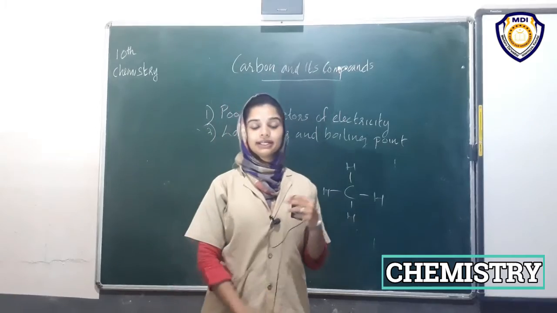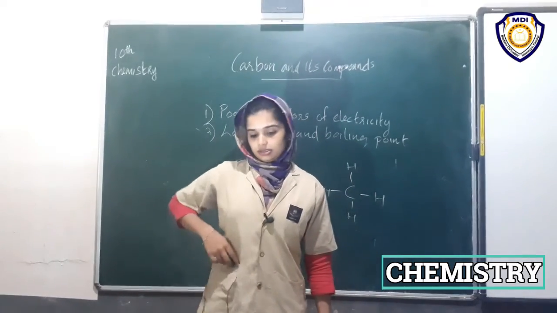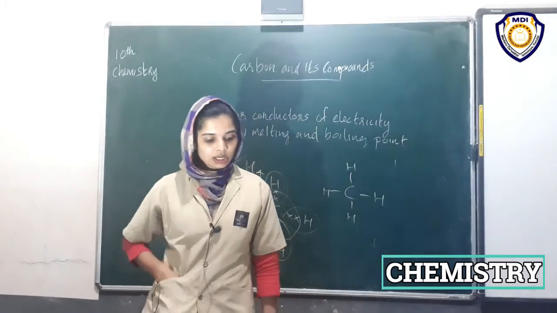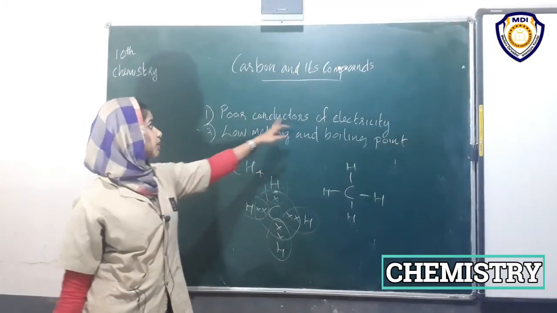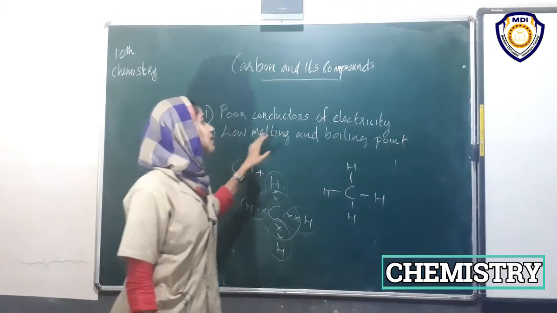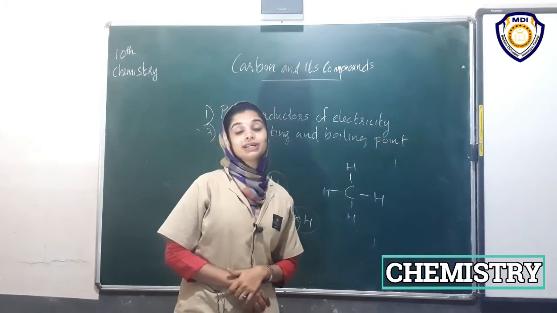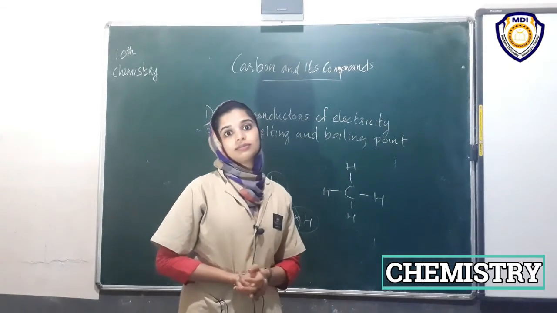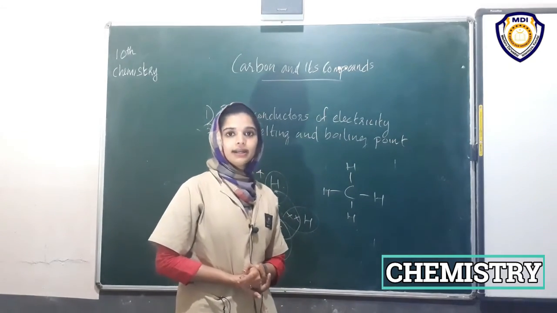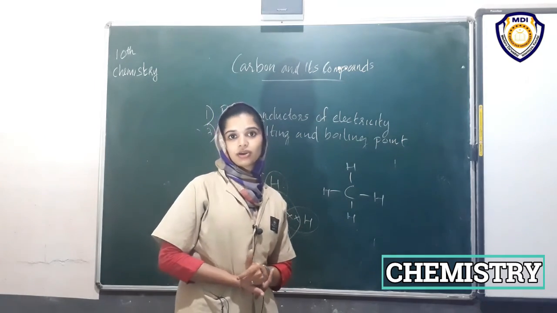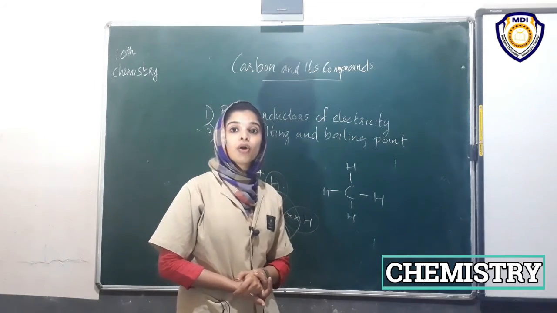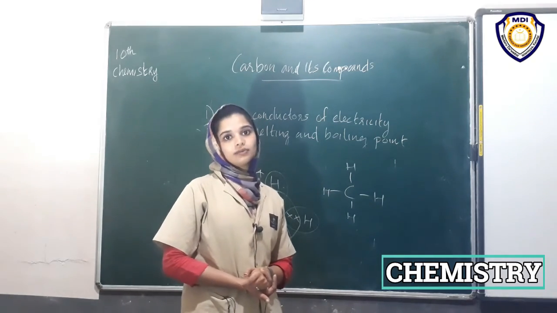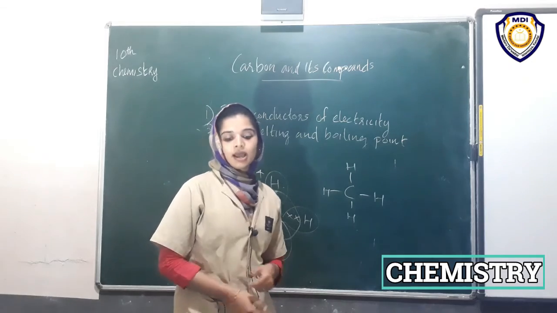So let's wind up today's class. In this class we have discussed carbon compounds and 2 properties. They are poor conductors of electricity, and they have low melting and boiling points. The bond between the carbon compounds is generally a covalent bond, and it is formed by sharing of a pair of electrons. And also we have discussed the covalent bond present in other compounds which are made up of other elements.